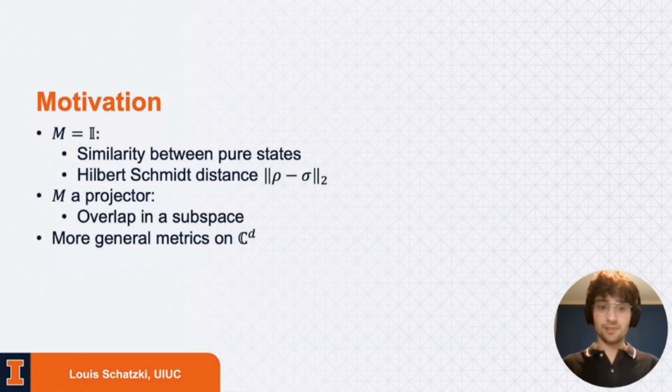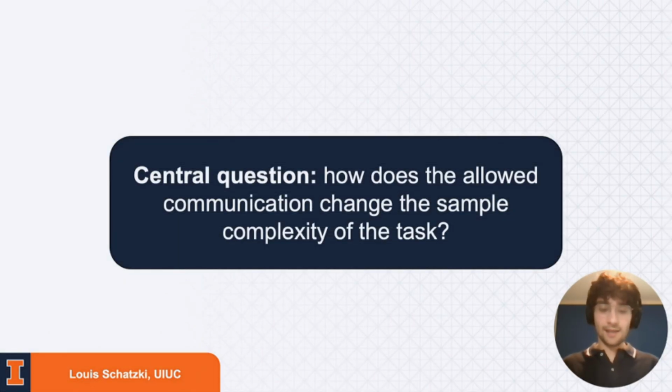Let's look at some examples of what this could be. If we take M to be identity, then this is exactly the fidelity again. We recover that. And for mixed states, this is going to help us estimate the Hilbert-Schmidt distance. If M is a projector onto some subspace, then we measure the overlap just restricted to some subspace. And more broadly, this could just represent some sort of more general metric on d-dimensional Hilbert space. And then again, the central question to our paper will be, how does the allowed communication change the sample complexity of this task? We're really going to be concerned about the number of copies k of these unknown states.